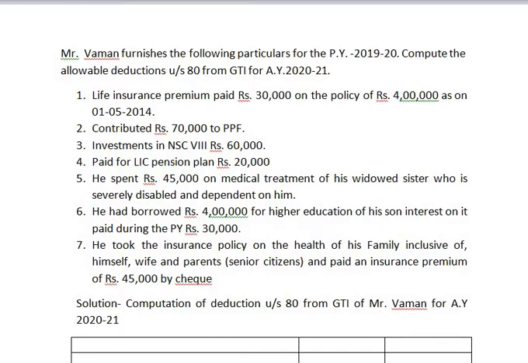This borrowed 4 lakh for higher education comes under 80E. Insurance policy on health, insurance policy on life comes under 80C, but insurance policy on health comes under 80D. So you are given all in the sequence wise except the last one.